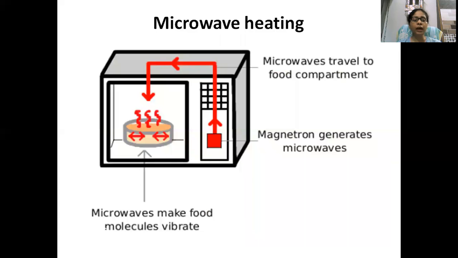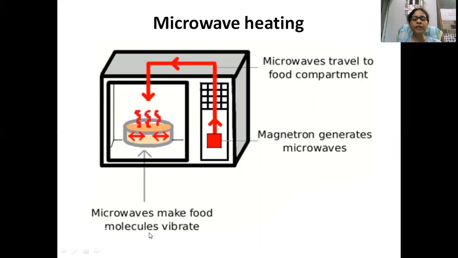Microwave heating: as you can see in the picture, microwaves travel to the food compartment from the magnetron. What does the magnetron do? It produces the electromagnetic waves, that is, the microwaves. Understand? From the magnetron, microwaves arise and reach the food compartment, to the tray where the food has been placed.